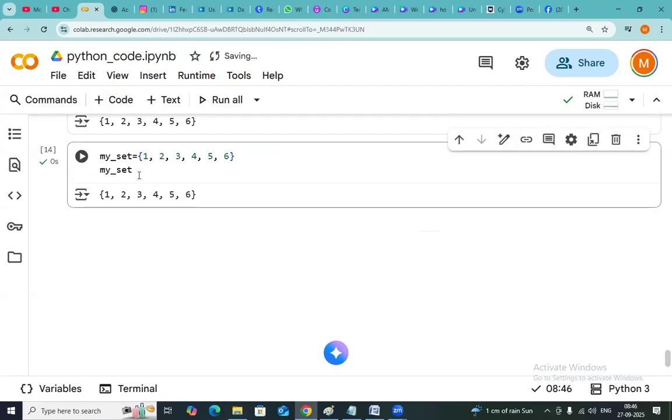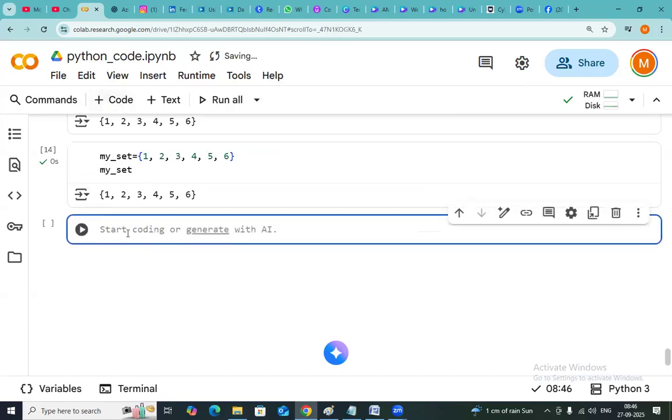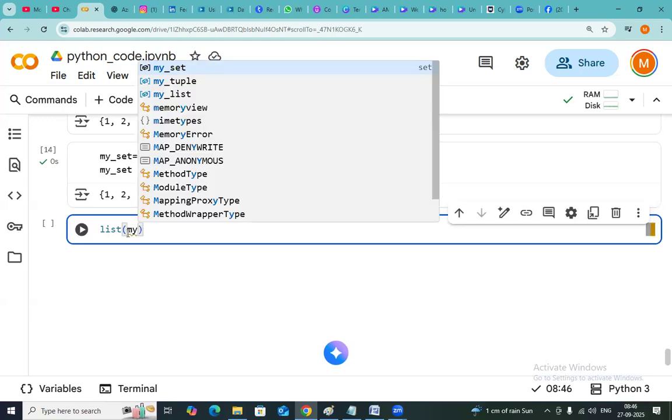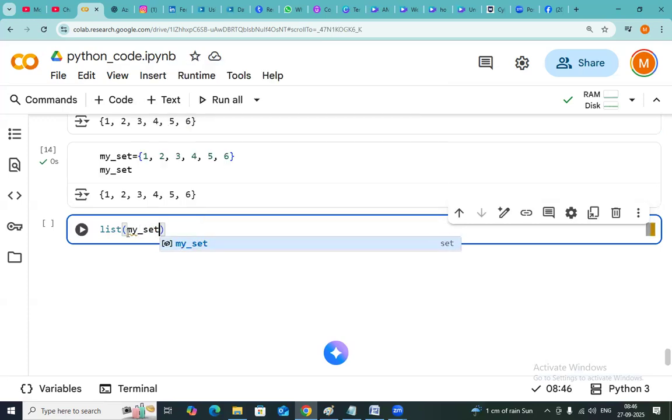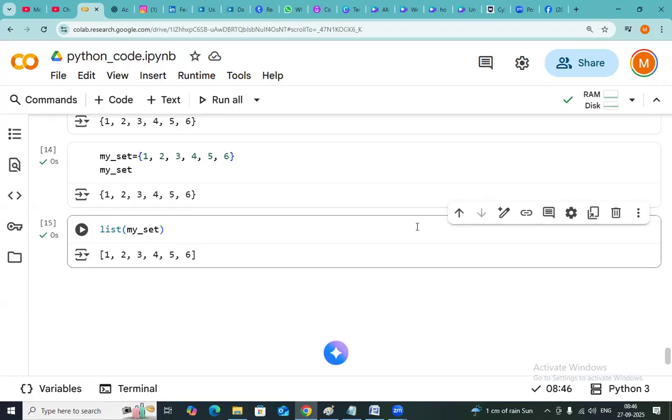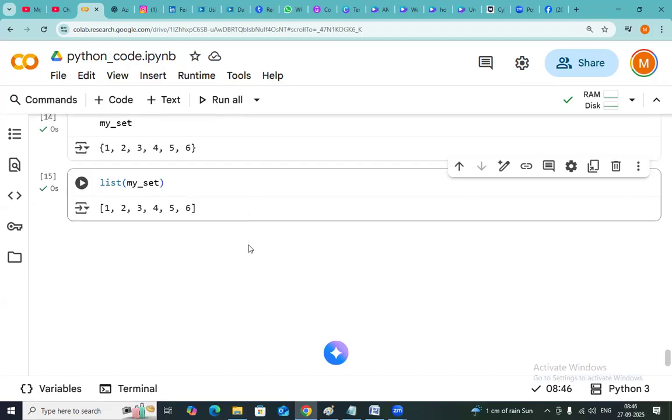What is my requirement? My set needs to be converted into a list. My underscore set. Okay, I already have the set. I want to convert my set into the list. Is it possible or not possible? Possible. My set is converting into the list.